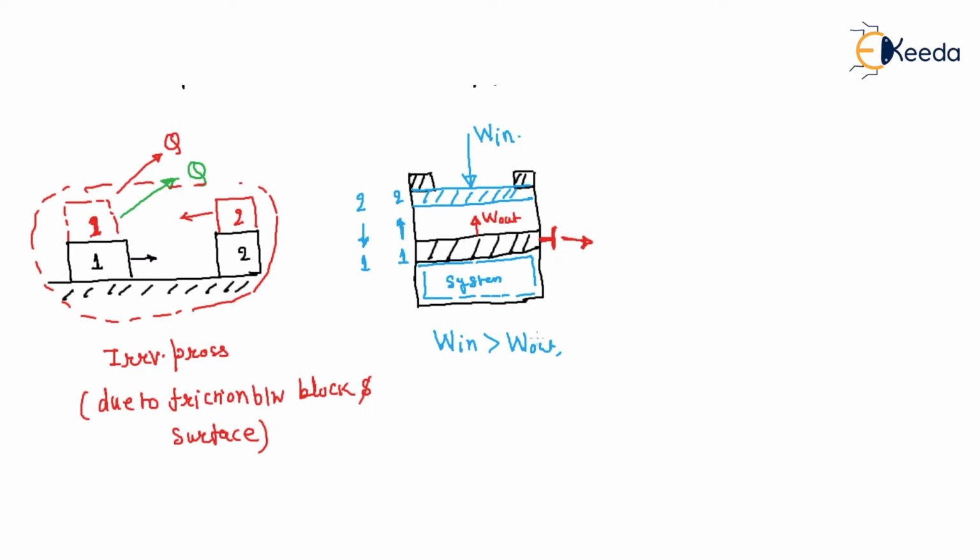Why? Because when the piston is stuck to the stops, the stop doesn't allow it to go further. That's why pressure will build up inside the cylinder. So we require a greater effort to come back to its original position. So if you give a great effort, the system is more heated.